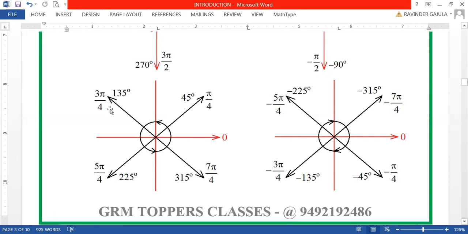Because here, this is the first quadrant, this is the second, this is the third, and this is the fourth in counterclockwise. But here in clockwise, you will see the fourth quadrant first, then the third quadrant, then the second quadrant, then the first quadrant. Therefore, here it is minus pi by 4, minus 3 pi by 4, minus 5 pi by 4, minus 7 pi by 4 in clockwise direction. In degrees, it will be minus 45, minus 135, minus 225, and minus 315 degrees in the clockwise rotation of one ray. So that angle will be taken to be negative, my dear friends.